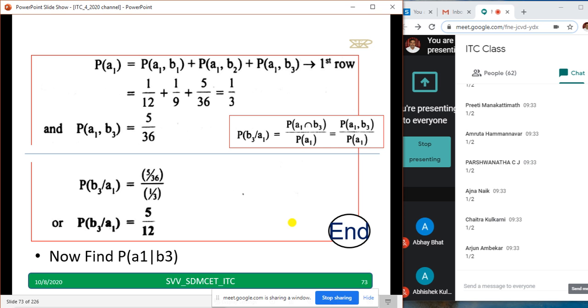Thank you. Arjun, Vidya, Aditya, Shivani, Siddharth typed 1 by 2. Very good.